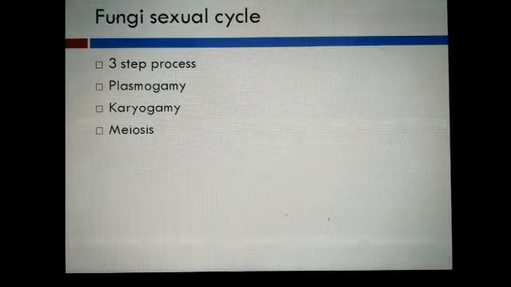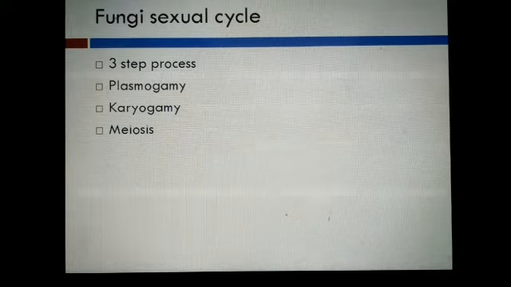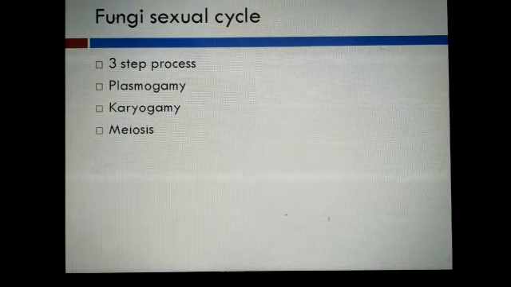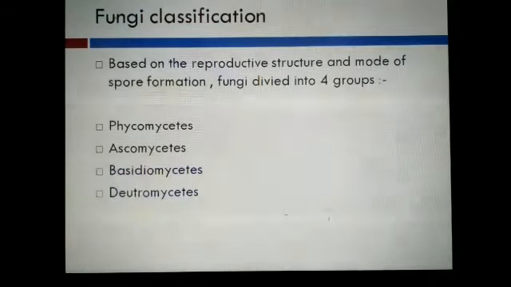Now we read sexual reproduction in fungi. Student, in fungi the sexual cycle involves three steps: plasmogamy, karyogamy and meiosis. It is very important that the sexual cycle involves these three steps: plasmogamy, karyogamy and meiosis. Student, we understand these three steps with the help of this diagram.